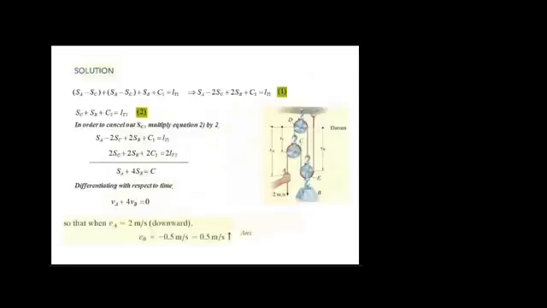Okay, so we have this diagram. This length can be identified by subtracting SC from SA. So SA minus SC will give us this length.